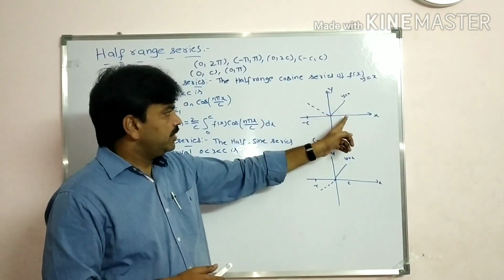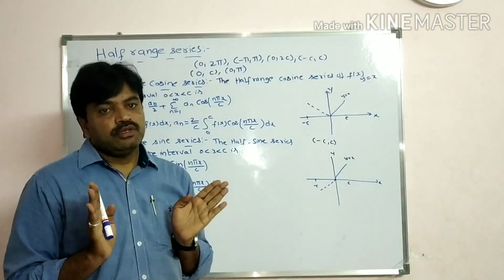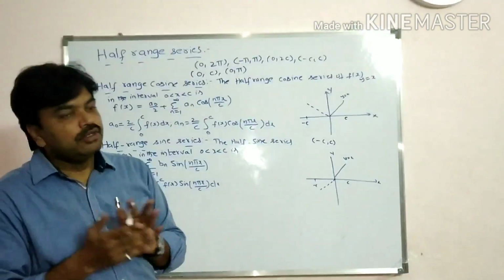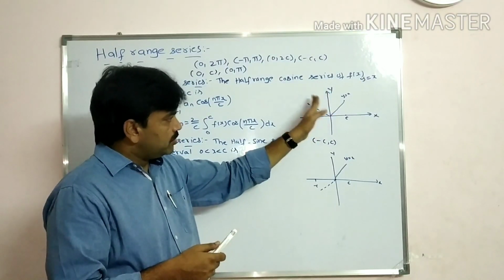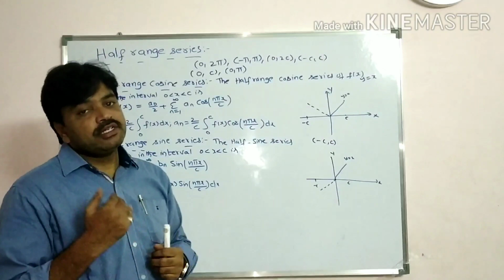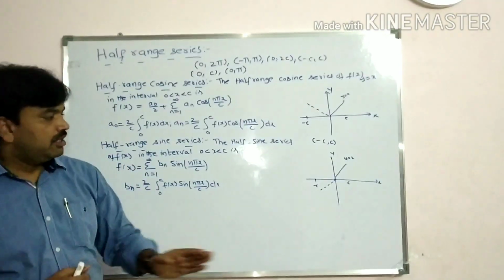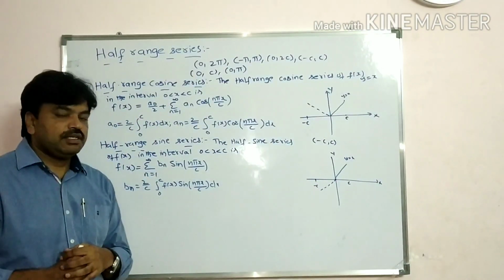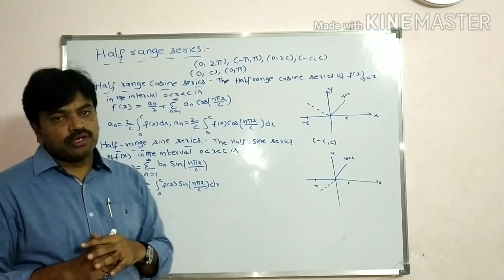Well, from 0 to c, we know the nature, students. From 0 to minus c, we don't know. But we extend up to minus c. It may be symmetric about the origin, or symmetric about the y-axis. When it is symmetric about the y-axis, we take the half range cosine series. If you are extending about the origin, we get the half range sine series. This is the concept, students. If you understand that, okay.